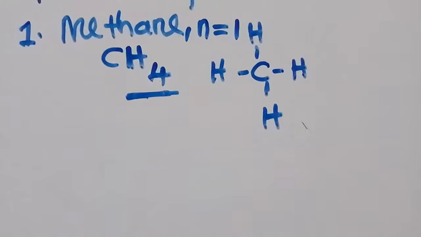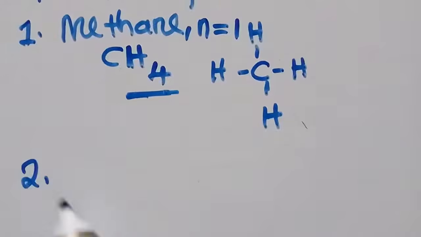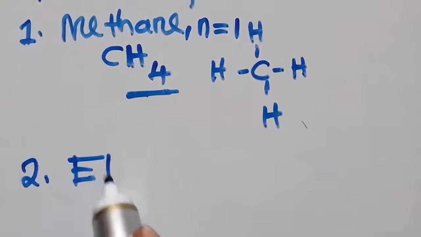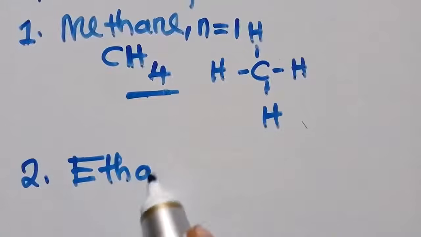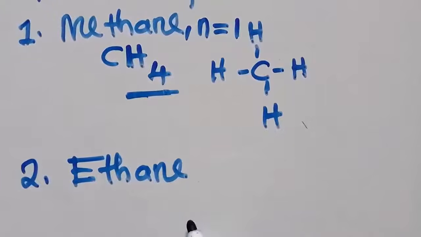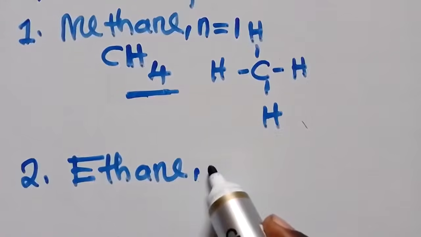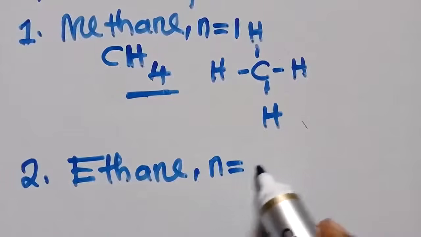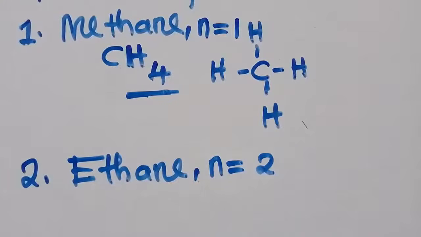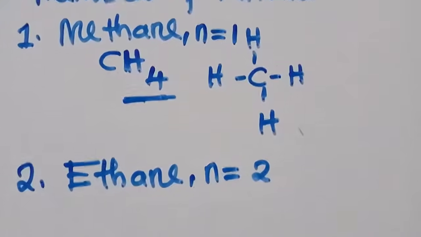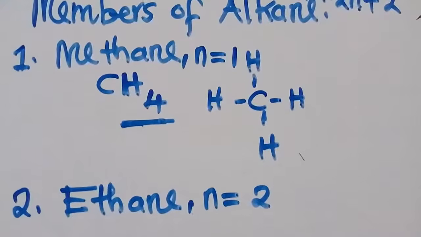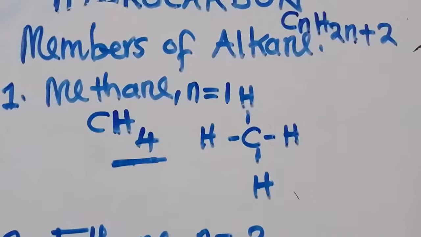We move to the second one. What's the second one? I told you it starts with E-T-H. So we put A-N-E because this is an alkane, it should end with A-N-E. So this is ethane. It is on the second position, meaning N is equal to 2. So you put your general formula. Don't forget the general formula. We'll be using this general formula.